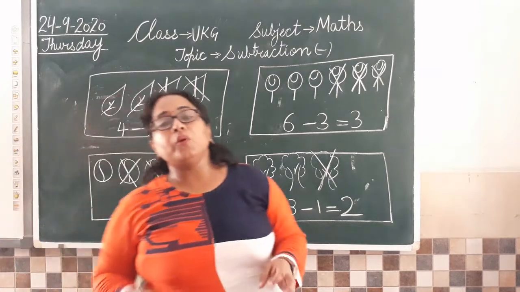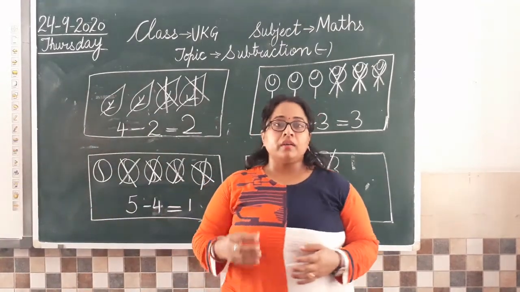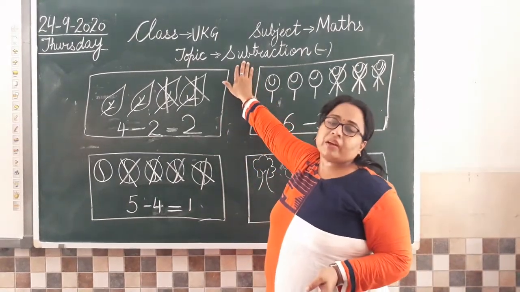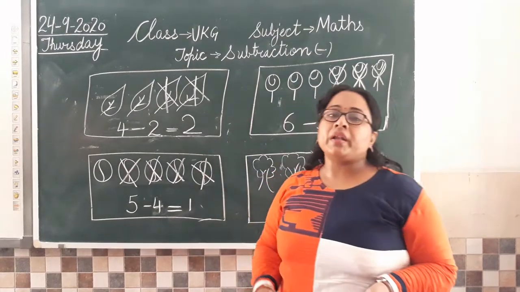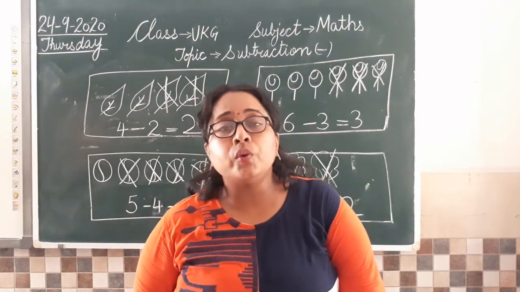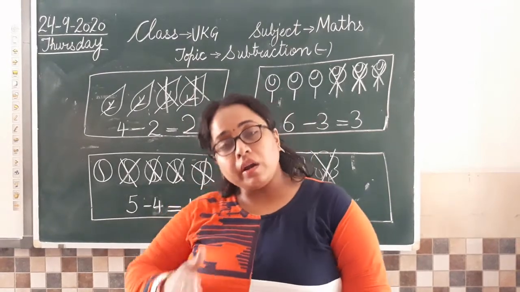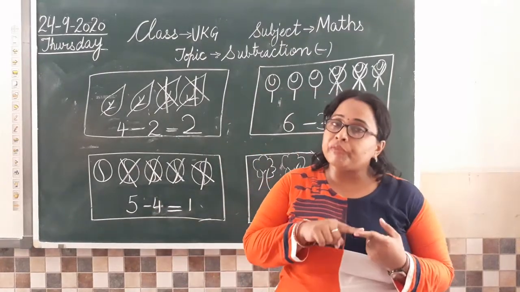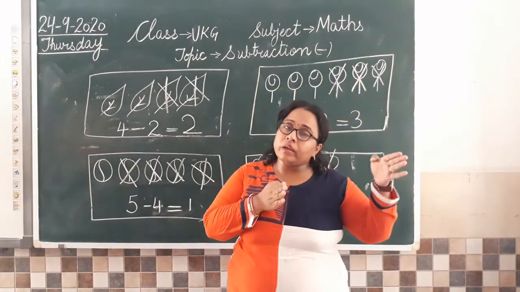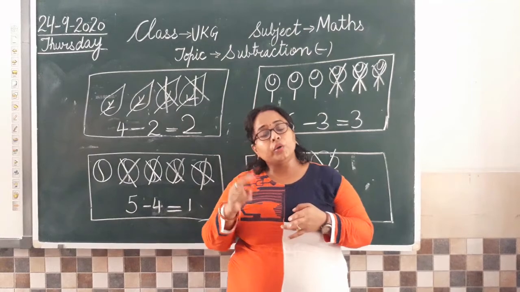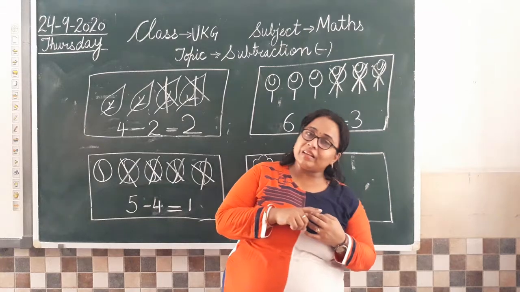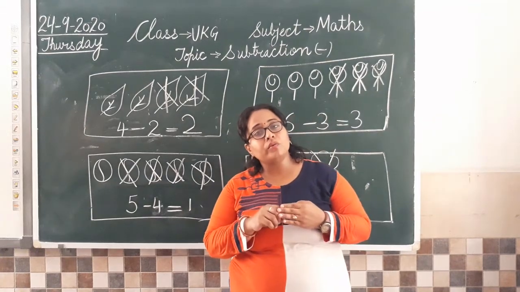So class, I hope you have understood today's work that we have done using pictures and numbers, and have tried subtraction sums today. This work is to be done in your notebook, do your work, share your work, and as I told you, do this work once as classwork and on the other page as your homework. Take different pictures and different numbers for the same, but सारे numbers from 0 to 9 होने चाहिए. Clear? Don't go with 2 digits. Only practice single digit subtraction first. Is that clear?